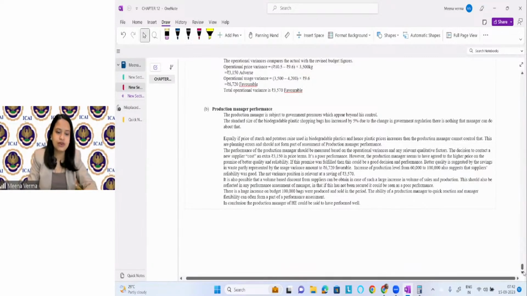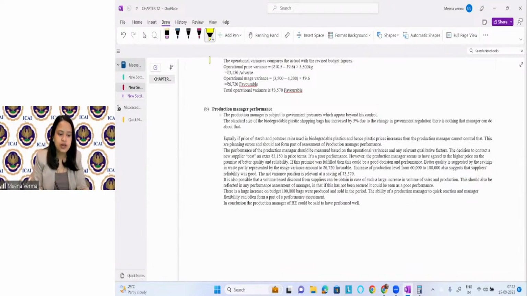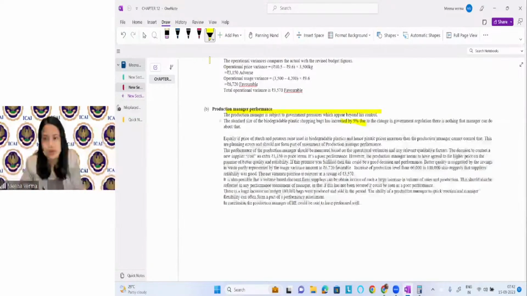Okay, look, it is given in the explanation also. The production manager is subject to government pressure, which appears beyond his control. Okay, so if the government regulation is changing, he is not responsible for that, right? 5% more quantity is required to be consumed. He is not responsible for that. Who is responsible then? The strategic level manager is responsible.